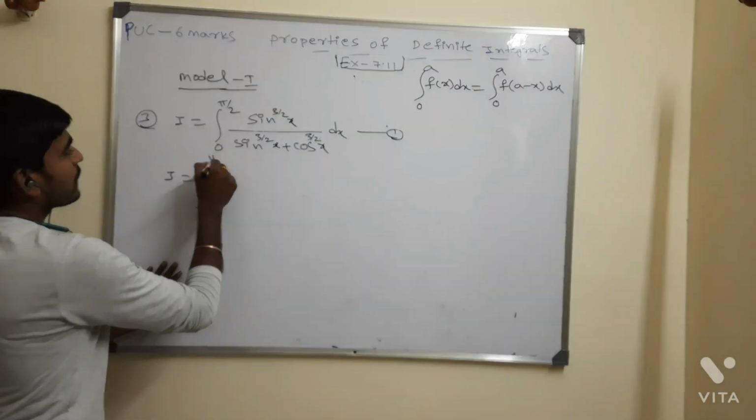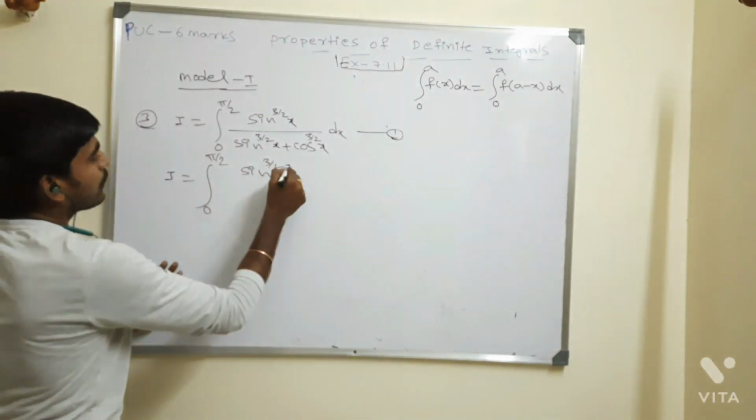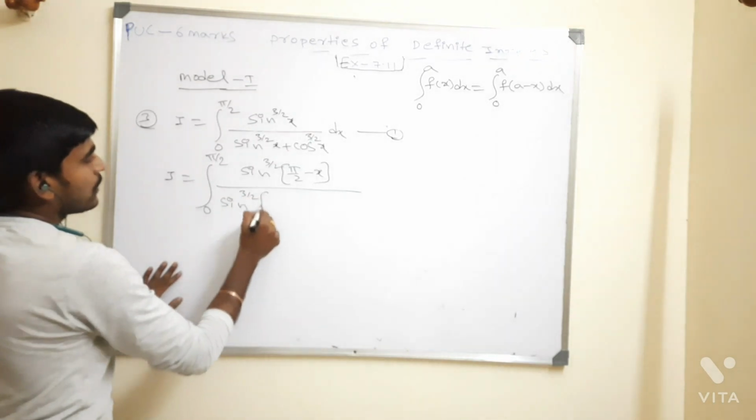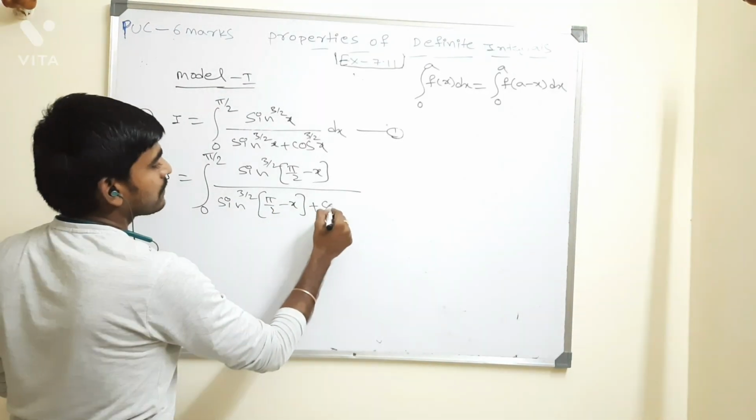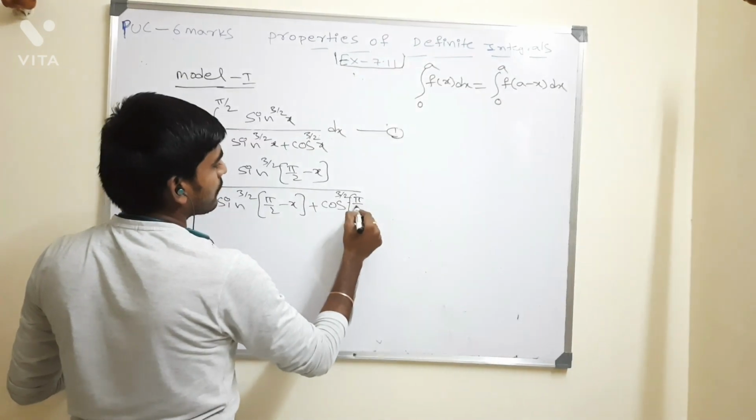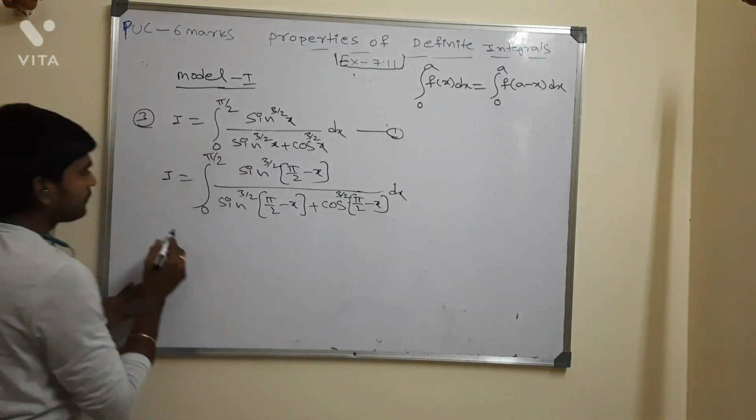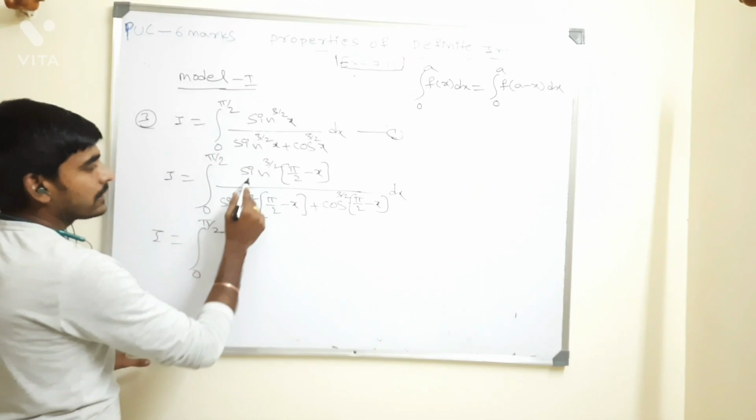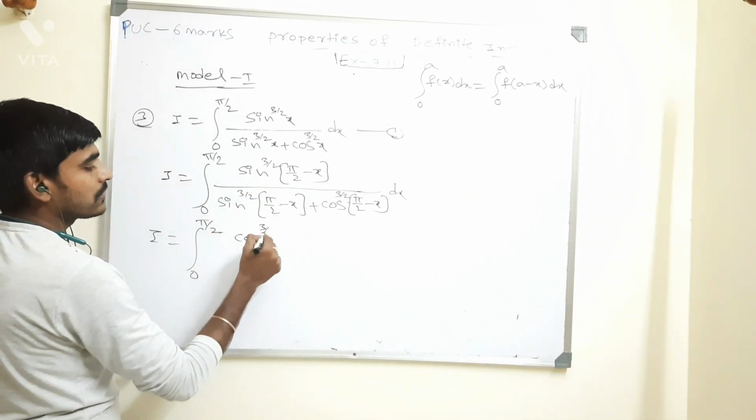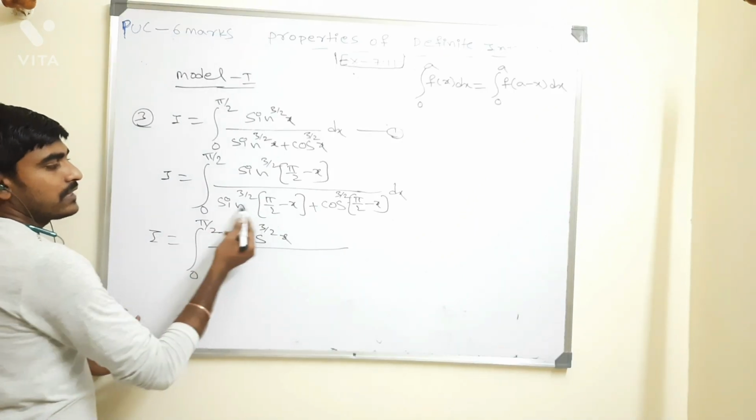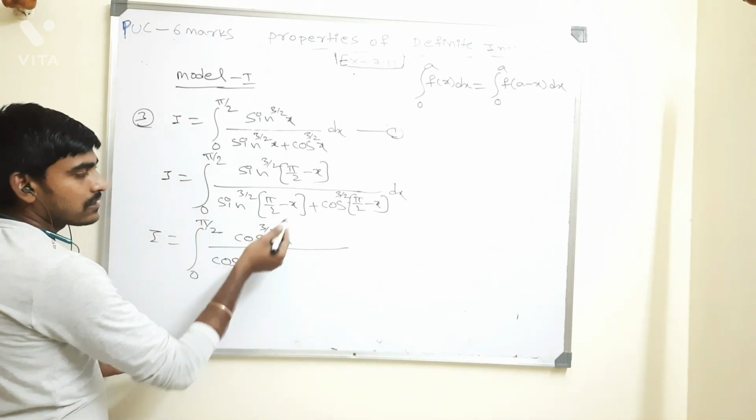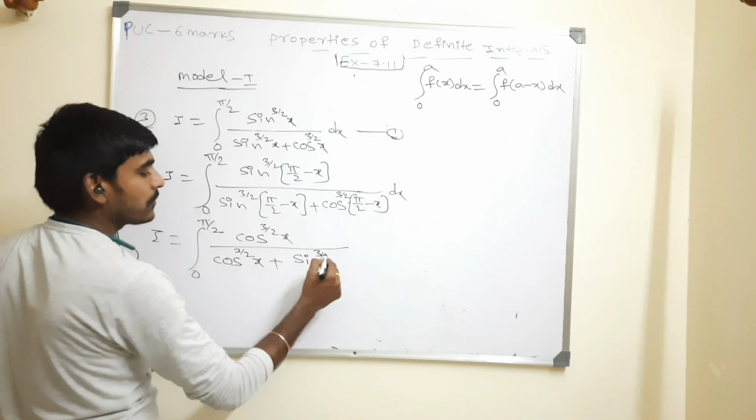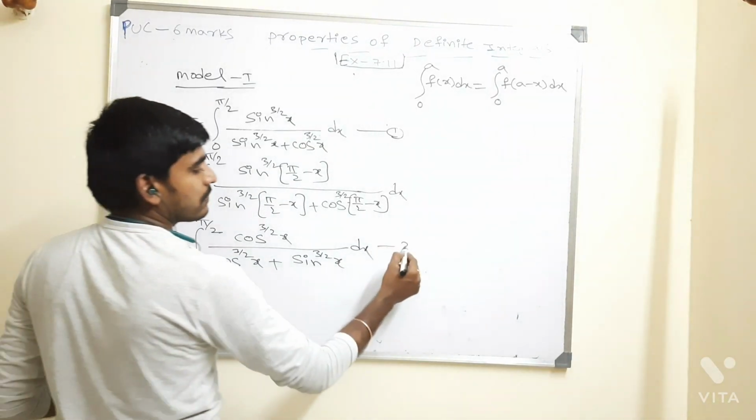So the integral from 0 to pi by 2 of sin power 3 by 2 of (pi by 2 minus x) divided by sin power 3 by 2 of (pi by 2 minus x) plus cos power 3 by 2 of (pi by 2 minus x), dx. Now sin 90 minus theta is cos theta, so I get cos power 3 by 2 x divided by cos power 3 by 2 x plus, and here cos 90 minus x is just sin x, sin power 3 by 2 x, dx. This is equation number 2.